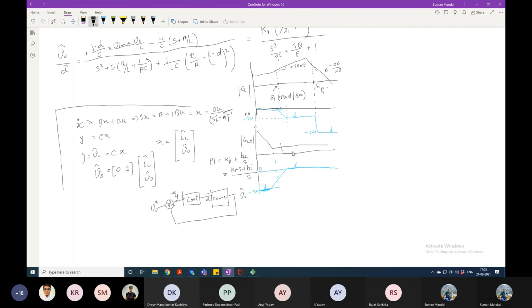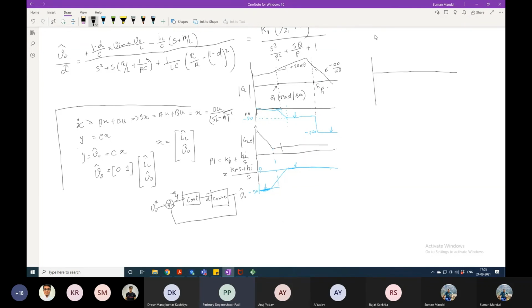When we multiply these two, what will happen? That is what I am drawing now. We can see this gain is there. If I multiply two transfer functions, in log terms it will be added.